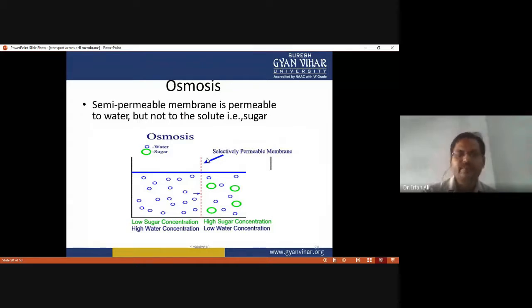The water molecules flow from high water concentration toward low water concentration, or in terms of solute concentration, from the low concentrated solution toward the high concentrated solution. This transport through the semi-permeable membrane is called osmosis.